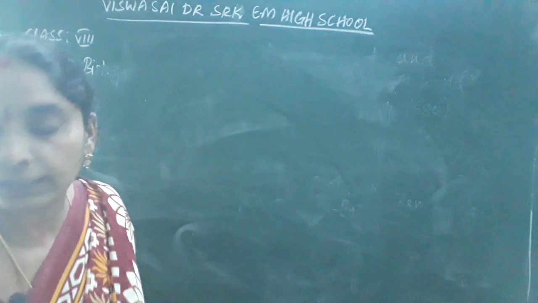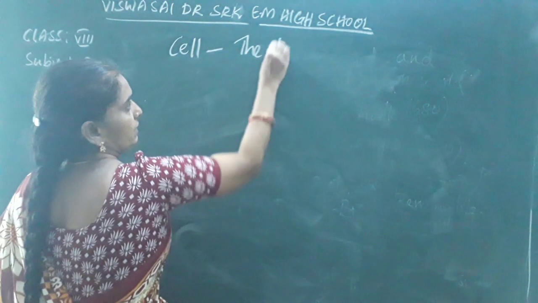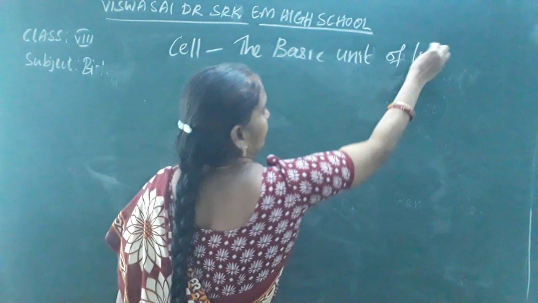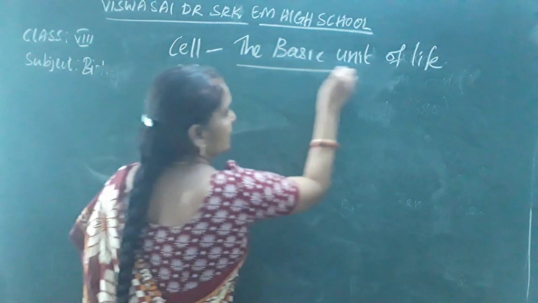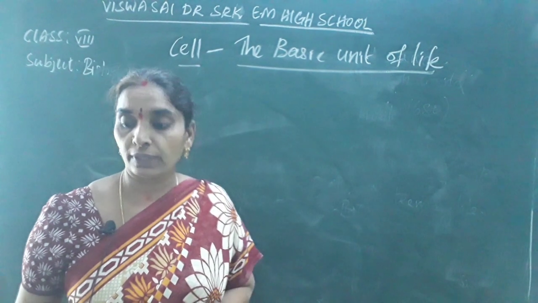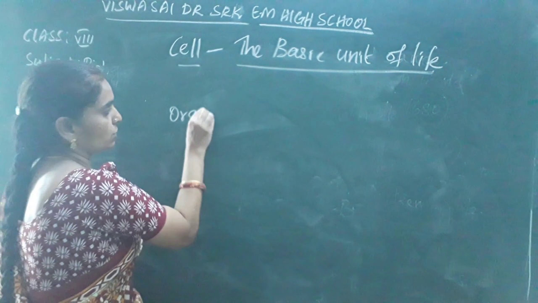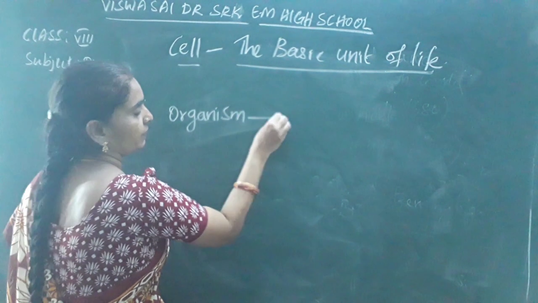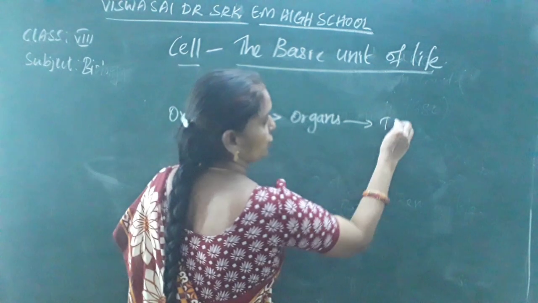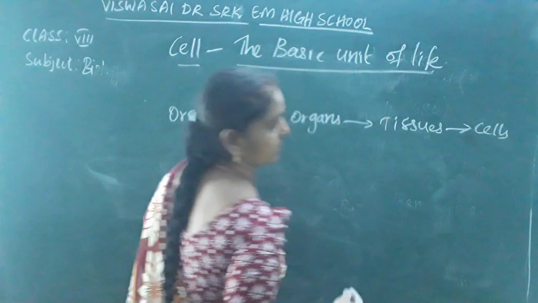Now, the basic concept of the lesson, that is cell, the basic unit of life. While observing the bodies, we have organized that every organism consists of organs. Organs consist of tissues. Tissues are made up of cells.